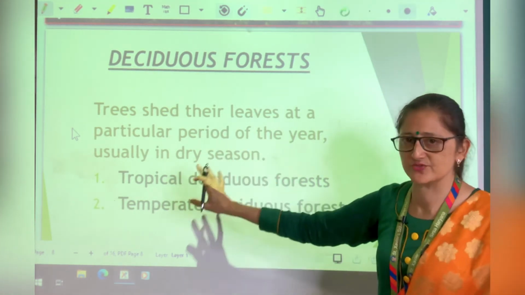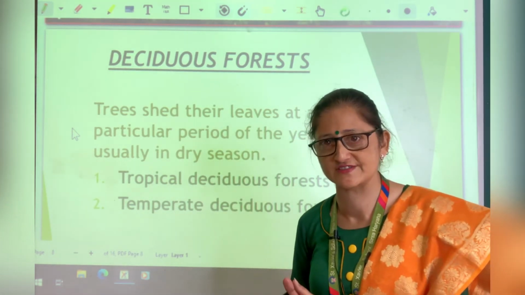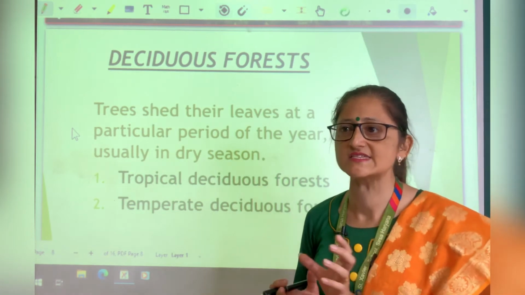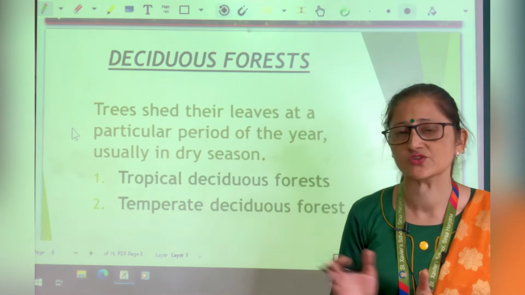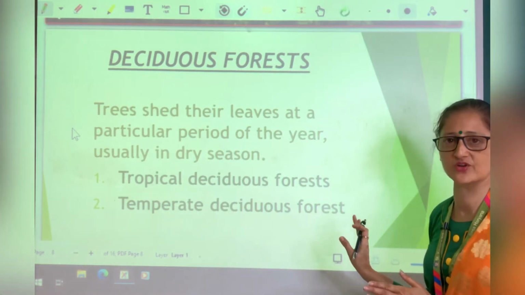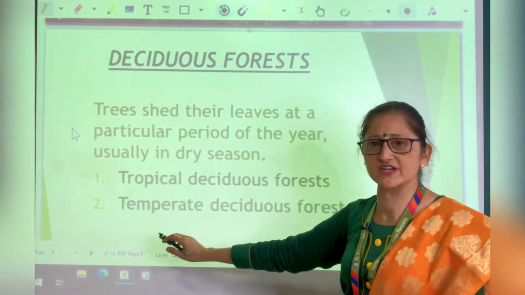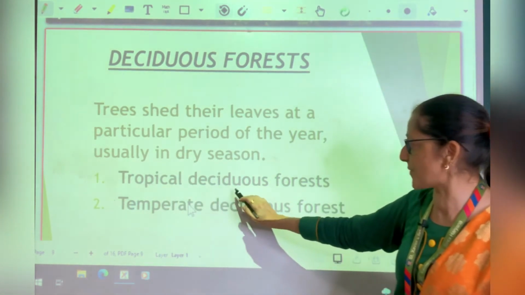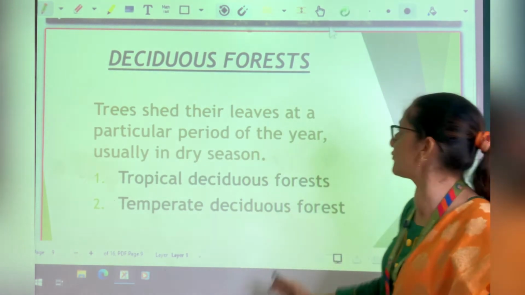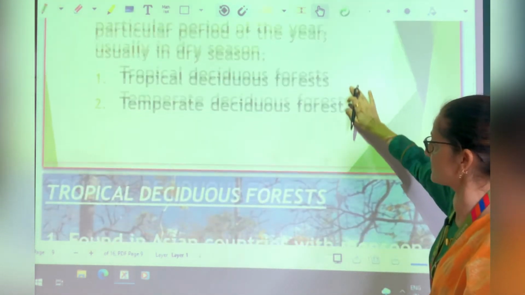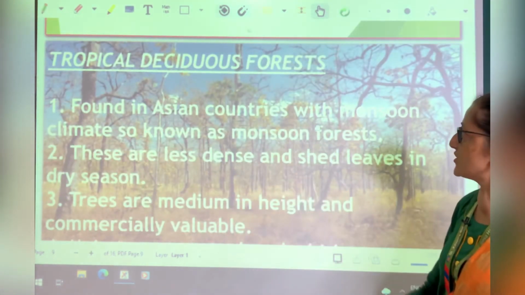But in deciduous forest, trees have a particular time to shed their leaves. Particularly in the dry summer season, most of the trees shed their leaves. So these forests are known as deciduous forests. These can further be divided into two parts: tropical deciduous forest and temperate deciduous forest. First are the tropical deciduous forest.